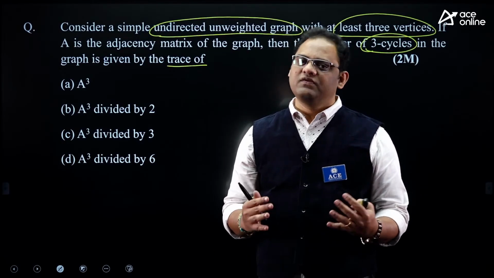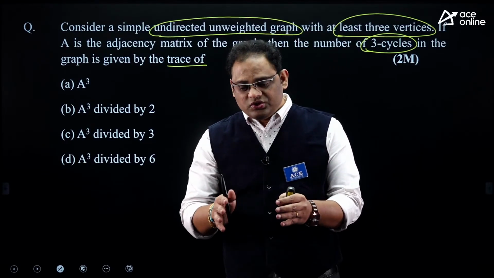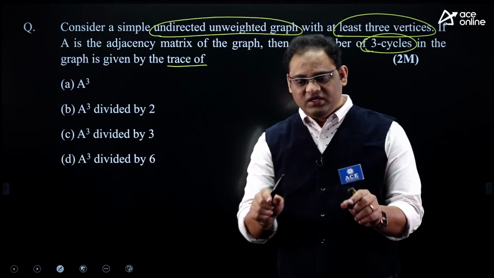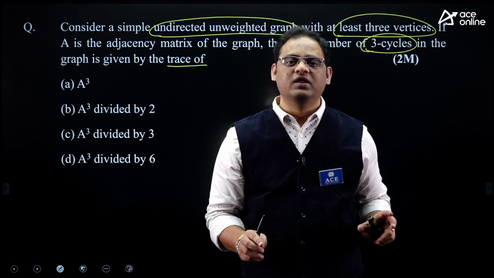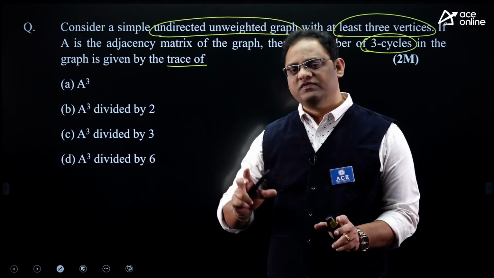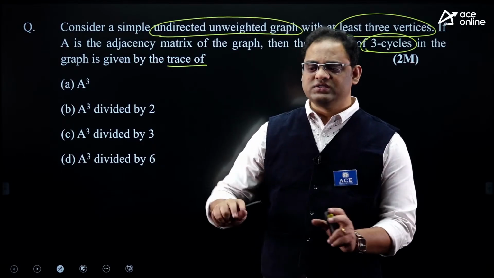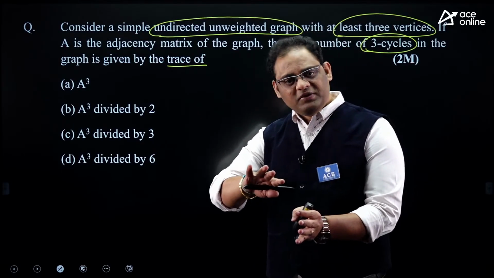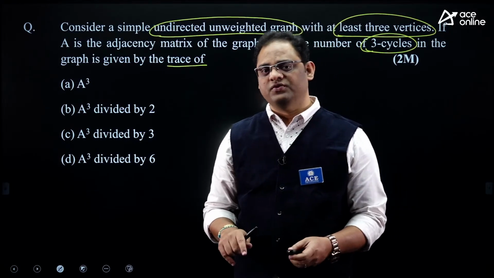So we can expect 99.99% from this area. You can divide graph theory into 2 parts: all base concepts at one level, and advanced concepts like topology and isomorphism at the second level. You can plan your strategy from that point of view, right?